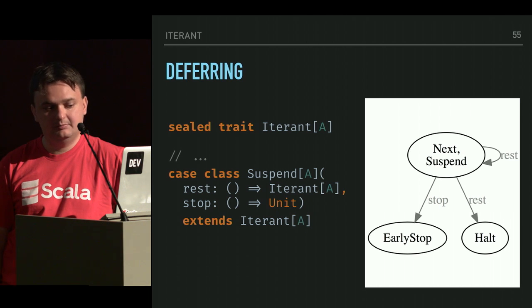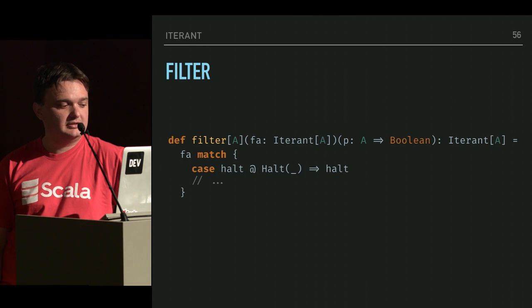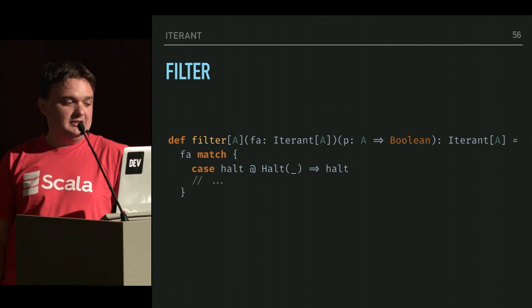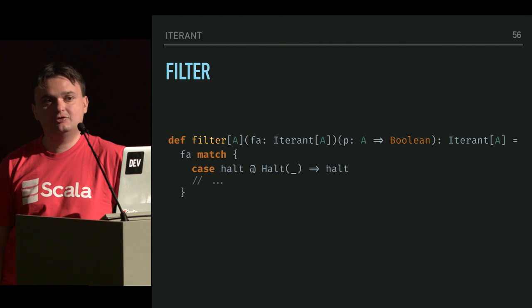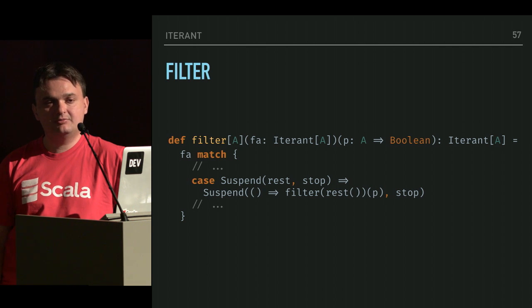this new data type. We can describe, for example, a filter operation, and like all good FP developers, we start pattern matching on our algebraic data type. Filtering an empty stream, of course, does nothing, so we simply return that. In case we are dealing with a suspend, we build a new suspend state that simply captures a new function that applies the filter to the rest of the stream.